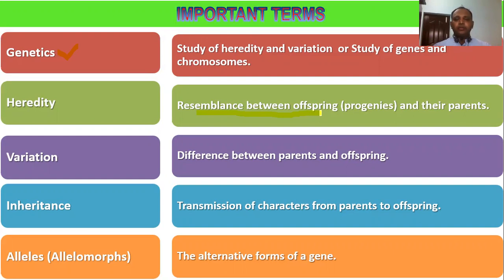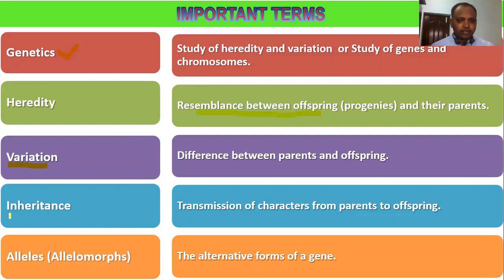The resemblance between offspring and their parents, we can call it heredity, right? Next word, variation. It's a very important term, variation, or you can say genetic variation also. The difference between parents and offspring: genetically what kind of difference they are having, and what is the degree of difference between parents and offspring. The degree of genetic difference you can call variation, or genetic variation also.